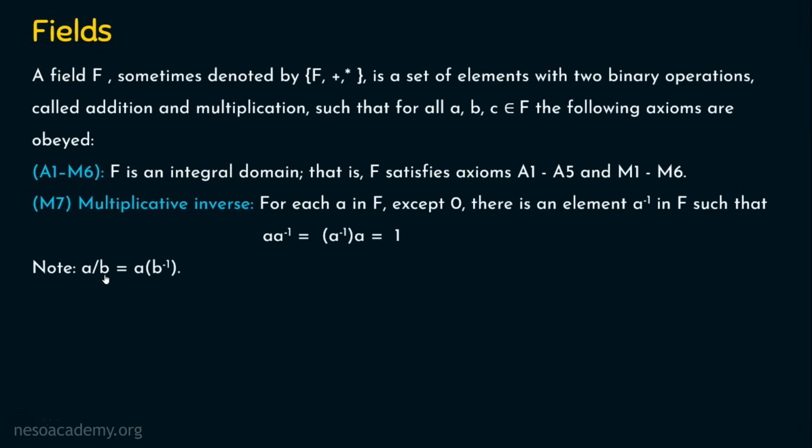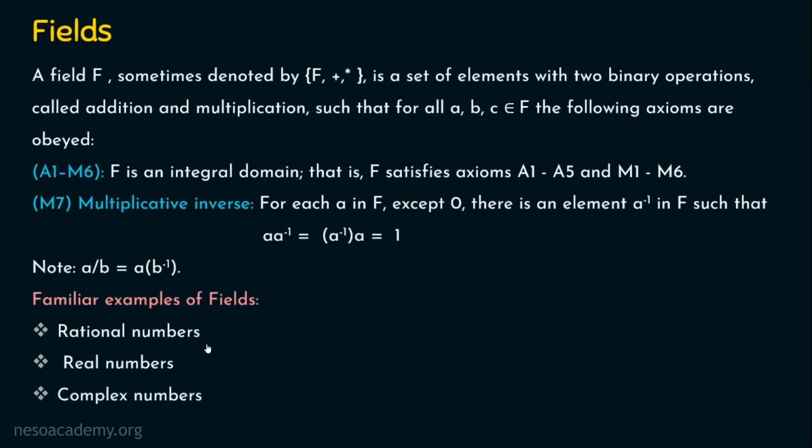See, A by B, if you want to perform it, you can simply do it as A multiplied by B inverse. So you first need to find what B inverse is. So you have B, and you also have B inverse belonging to this F, right? Because that's the basic requirement for a field. If you have an element B, obviously B inverse should exist in that field, isn't it? So A divided by B, or A upon B, can be done as A multiplied by B inverse. Let's see some familiar examples for fields. The examples for fields include the rational numbers, real numbers, and complex numbers.